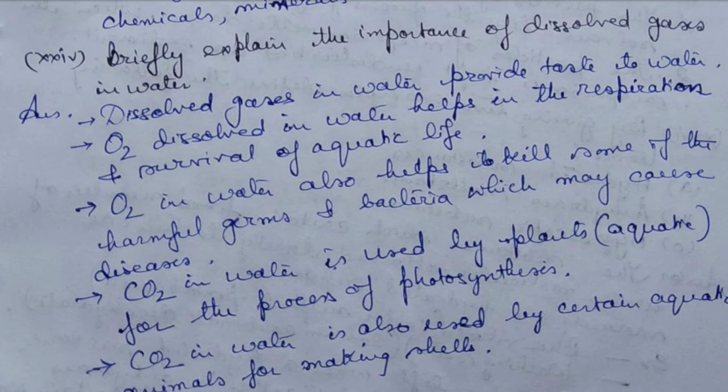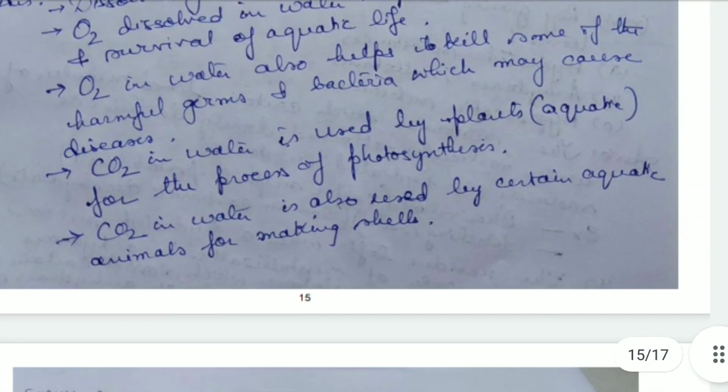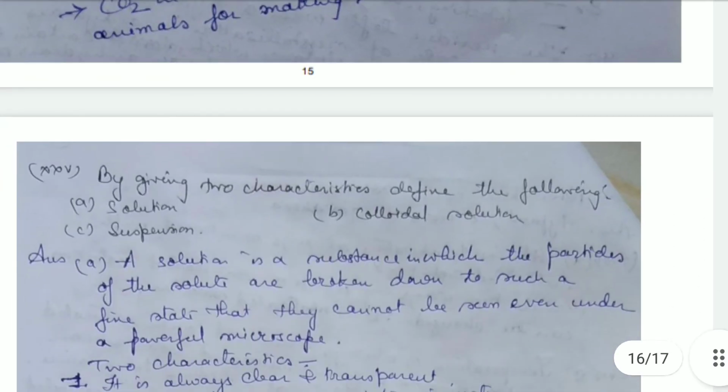Then oxygen in the water also helps to kill some of the harmful germs and bacteria which can cause diseases. Then carbon dioxide in water is used by plants. These aquatic plants use the carbon dioxide to perform the process of photosynthesis. The carbon dioxide present in the water is also used by certain aquatic animals to make their shells.